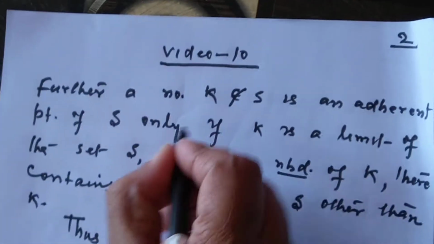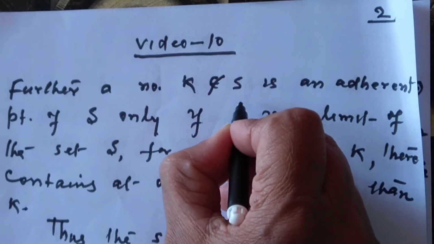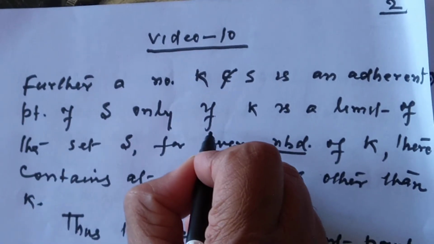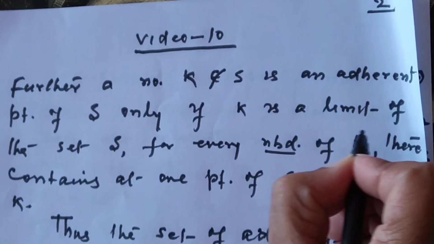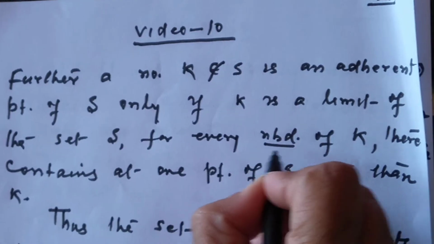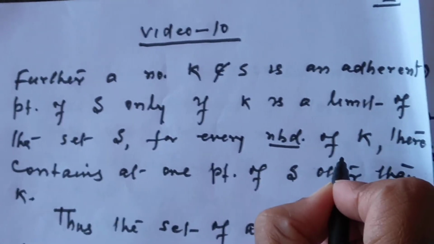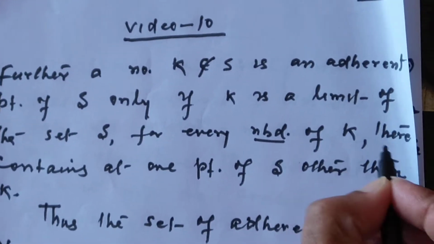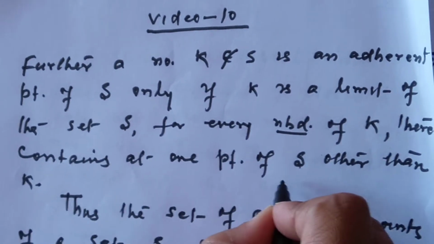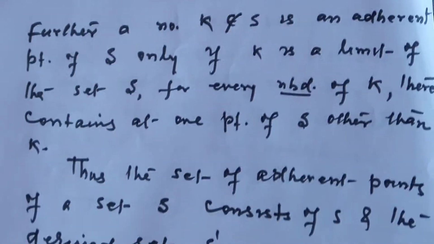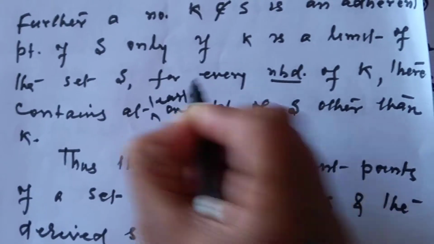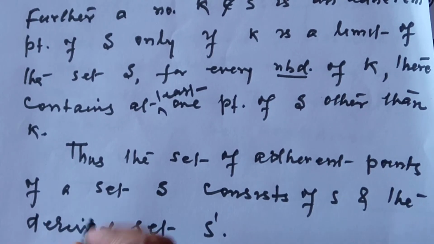Further, a number k not belonging to S is an adherent point of S only if k is a limit point of the set S. For every neighborhood of the point k contains at least one point of S other than k.